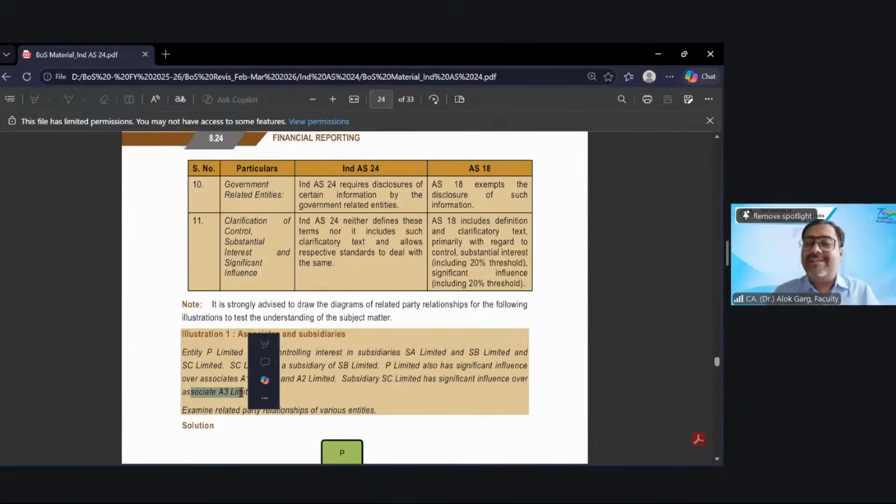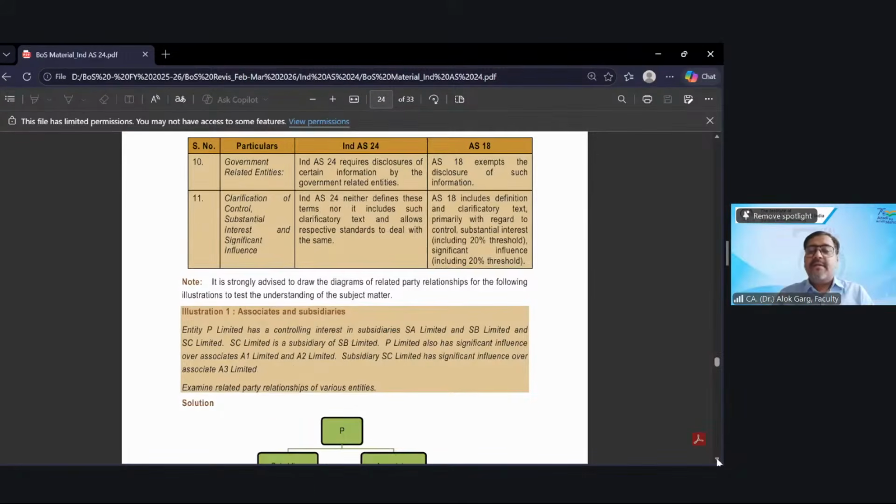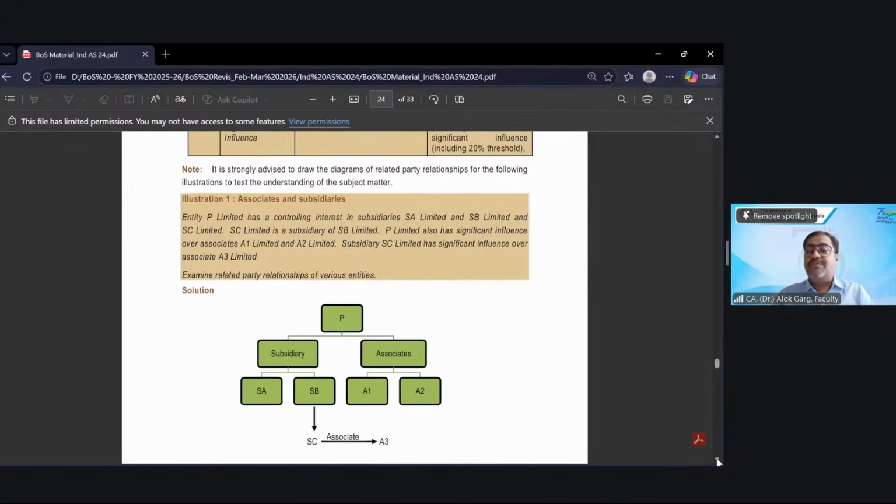So this parent P has some subsidiaries, a step subsidiary, some associates of its own, and the step subsidiary also has an associate. If you see this entire structure, P is on the top. P is the parent. P has two subsidiaries SA and SB. SC is the step subsidiary of SB, and SC also has an associate A3. And P has associates A1 and A2.